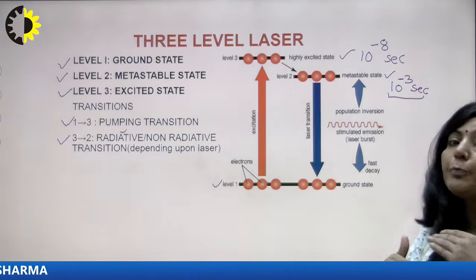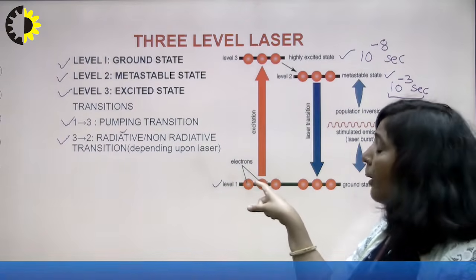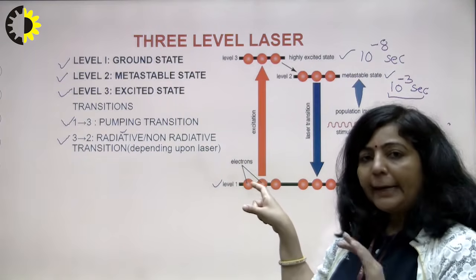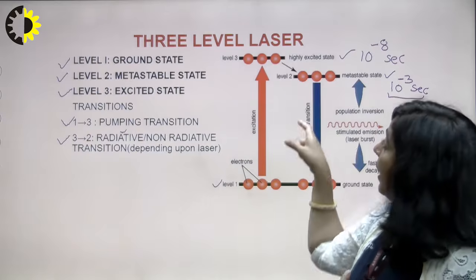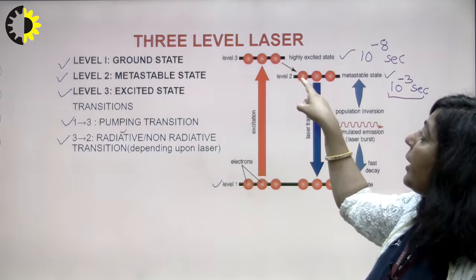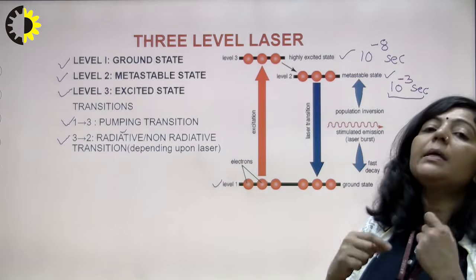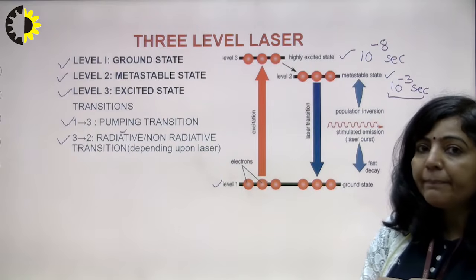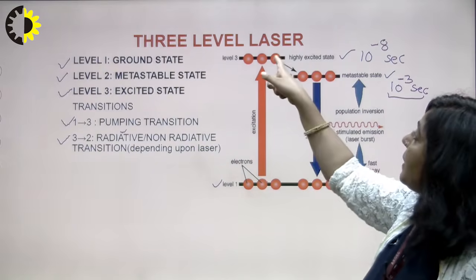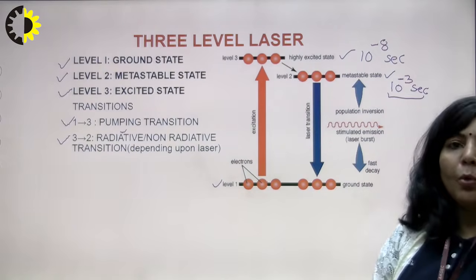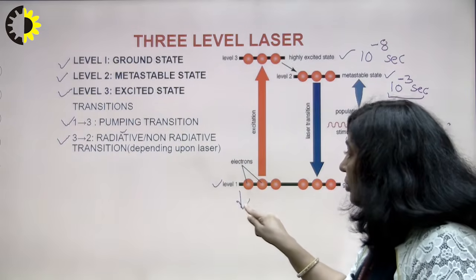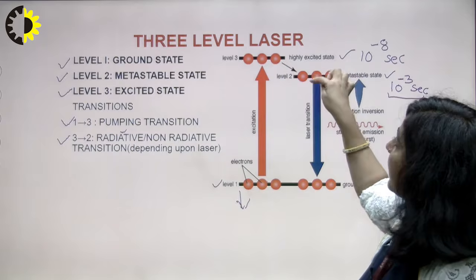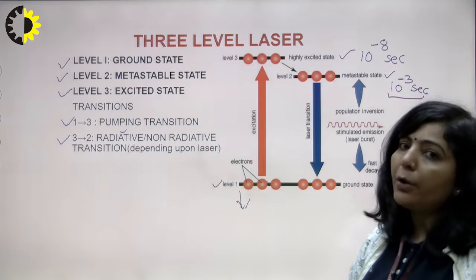So during this process, the population of state 1 is decreasing continuously because of the pumping transition, and the population of state number 2 is continuously increasing. Why is it increasing? Because atoms are coming down from 3 to 2.